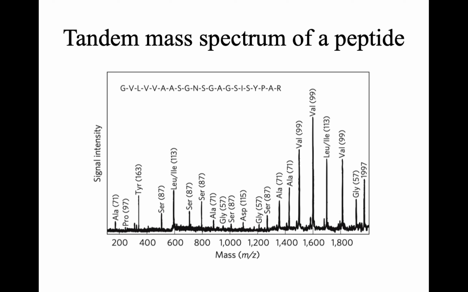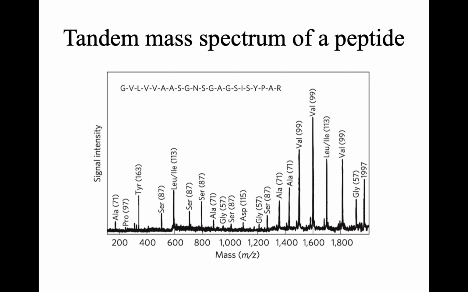If you subtract the masses of the neighboring peaks, whatever value we get will be the mass of only one type of amino acid, because all the different amino acids have different masses. Based on this we can deduce the sequence of the short peptide chain, and up to 21 residues we can sequence the peptide using the tandem mass spectrometer. This is how we can sequence a short peptide under the mass spectrometer.